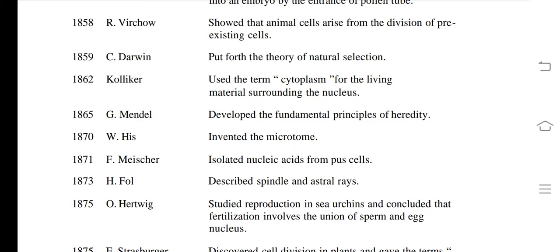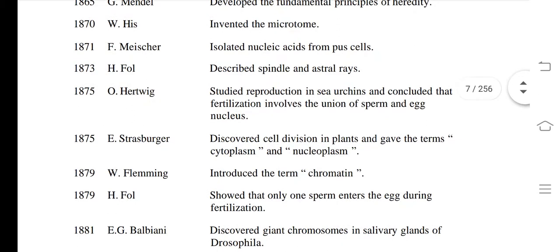What about 1870? He invented the microtome. It is one type of machine which is used in microtomy. In microtomy, different types of slides are formed from different types of tissue. What about Miescher, 1871, who isolated nucleic acid from pus cells. Now, 1875, Strasburger discovered cell division in plants and gave the terms cytoplasm and nucleoplasm. 1879, it is very important, Fleming introduced the term chromatin. So remember, the name chromatin was given by the scientist named Fleming.